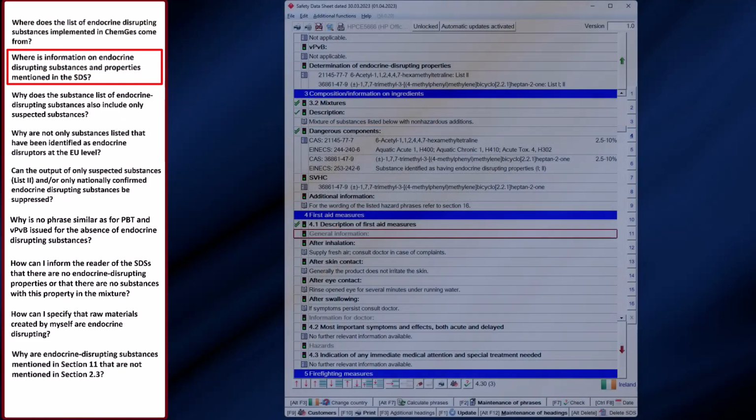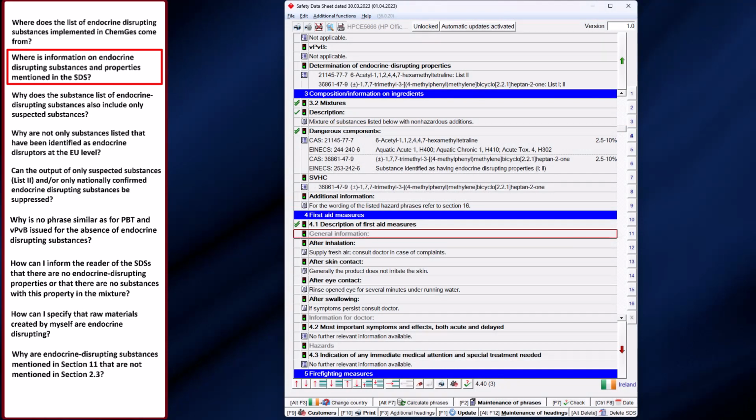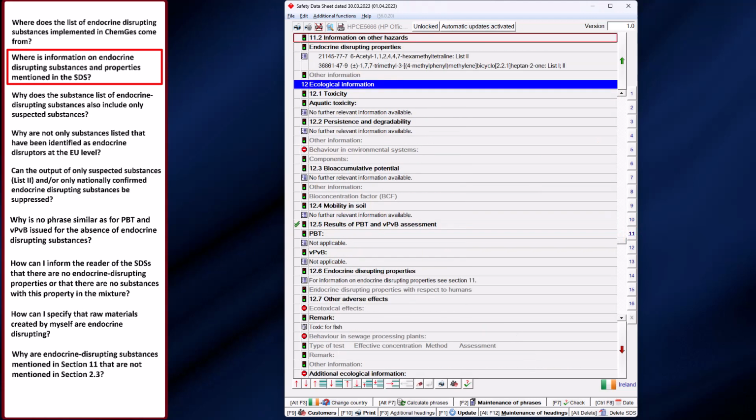Regulation EU 2020/878 specifies the locations in the safety data sheet where information on these endocrine disrupting substances must be issued. This information has to be provided in the following sections. In Section 2.3, at Other Hazards, all substances included in these three lists are listed under the heading, Determination of Endocrine Disrupting Properties. In Section 11.2, at Information on Other Hazards, the heading Endocrine Disrupting Properties has been added.